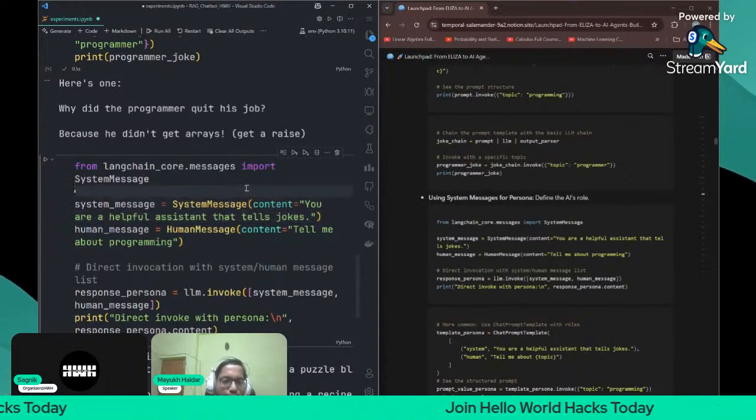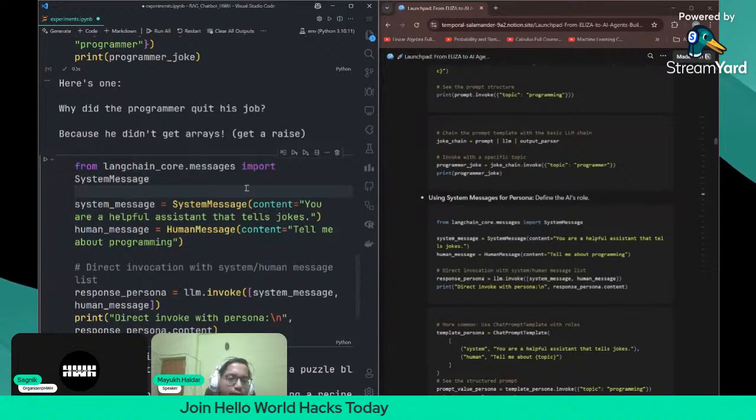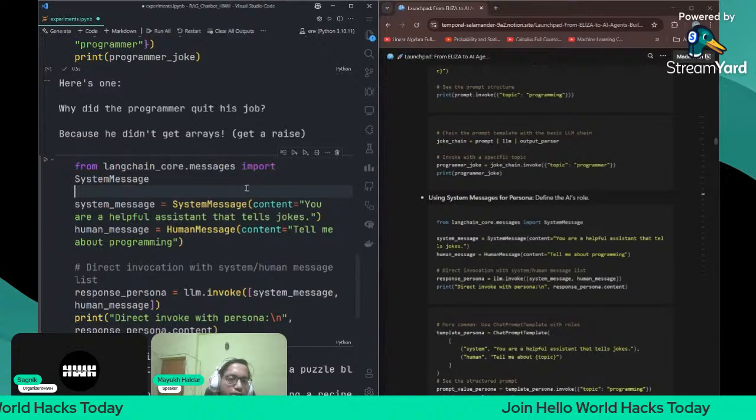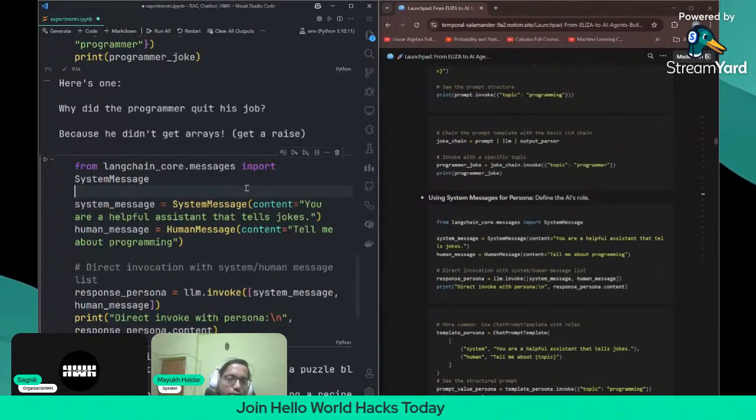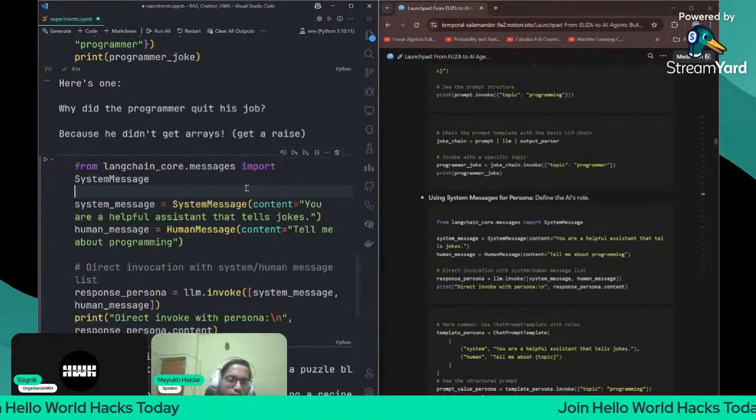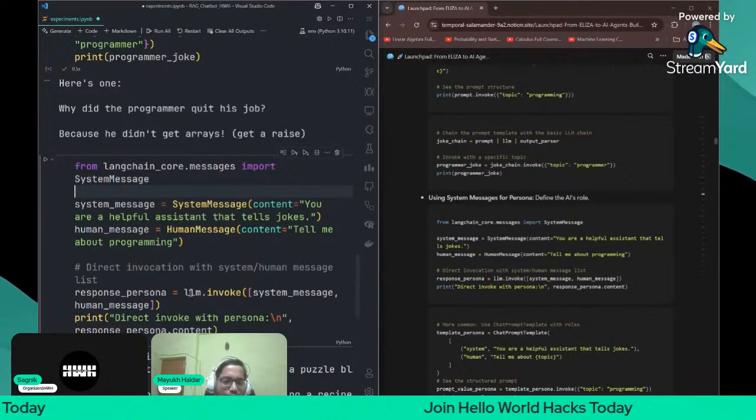What is a system message? It is a kind of universal message which the LLM has to follow. A human message is something it can follow, but it can just give the answer to the human message directly. But a system message is like a universal rule for the LLM. It has to follow the rule. Okay, that is the human message and the system message.